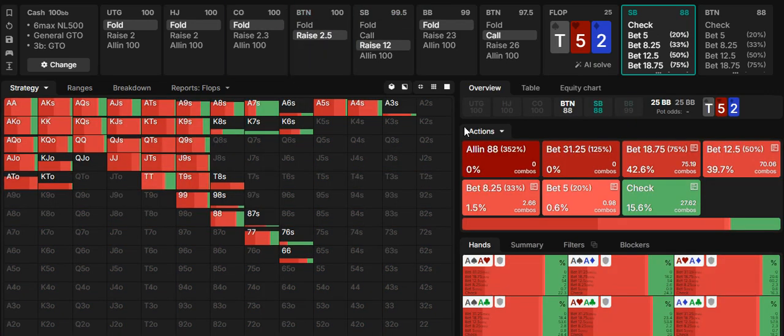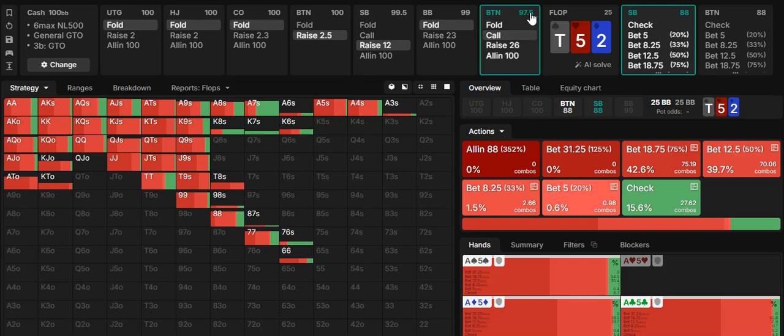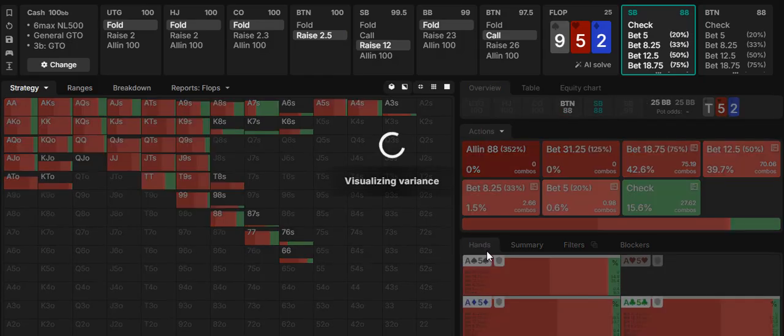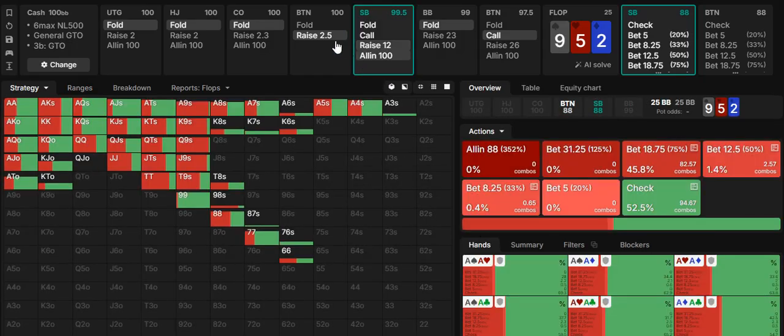Now let's do one minor alteration. Put that 85% in your mind. All I'm going to do is change the 10 of spades to a 9 of spades. That's all I'm going to do. What do you think a 9-5-2 frequency is? We know 10-5-2 is 85. Watch this. A 9-5-2 is getting checked more than bet. And I just changed one card.